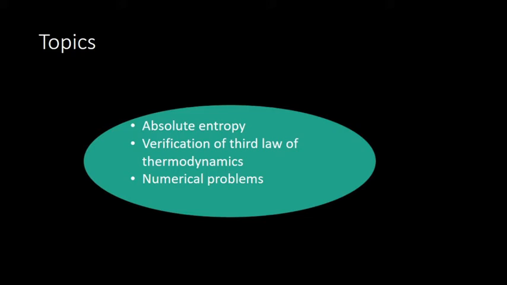From Nernst heat theorem, how we derived or how they have come to third law of thermodynamics, statement of third law of thermodynamics, then mathematical explanation for that. Then what is residual entropy, then what is absolute entropy, how we can calculate absolute entropy for solid, liquid and gas, then how the third law can be verified experimentally, then related numerical problems, both Clausius-Clapeyron and third law we have done. Now we'll go to next topic.